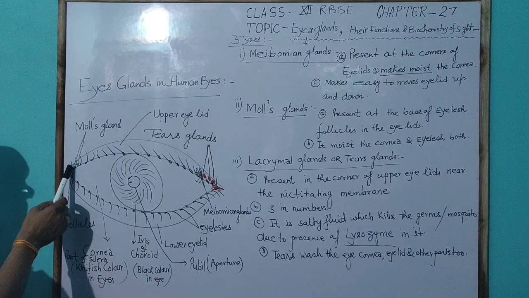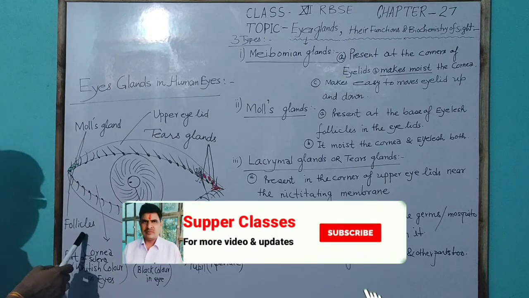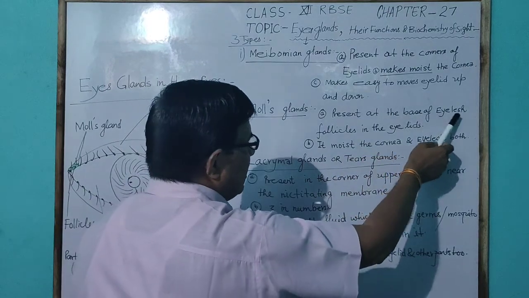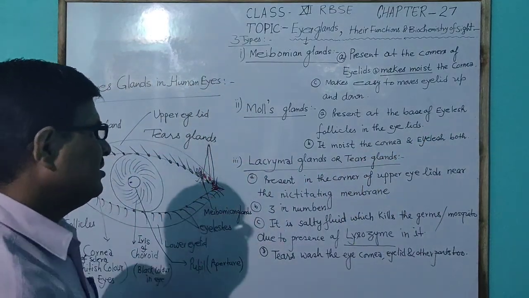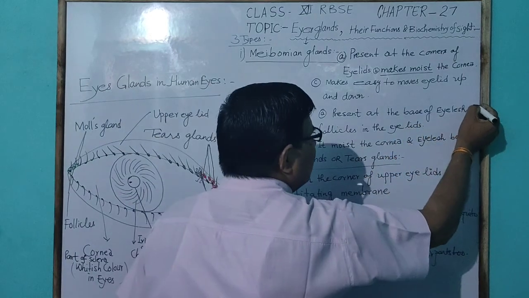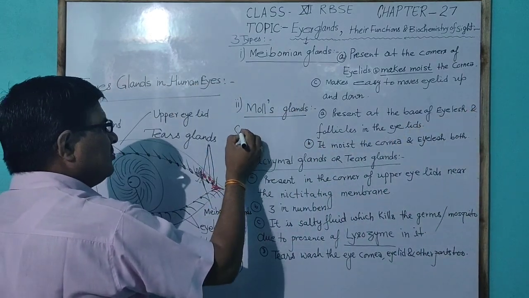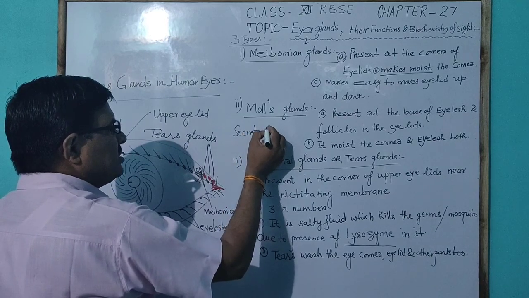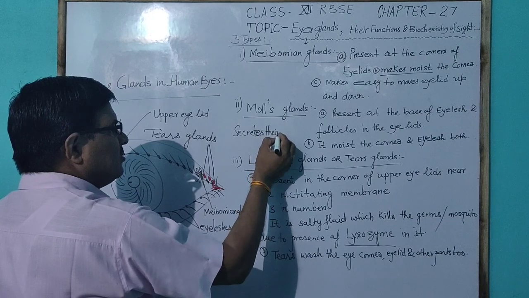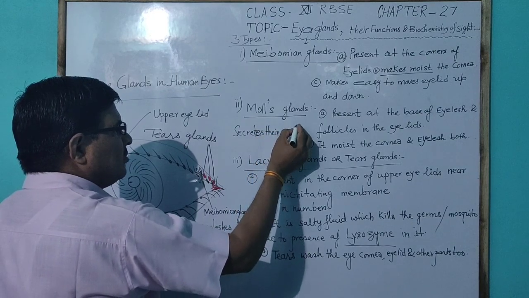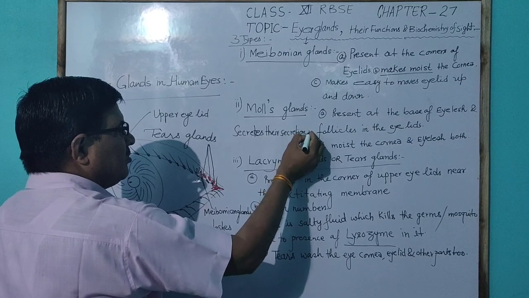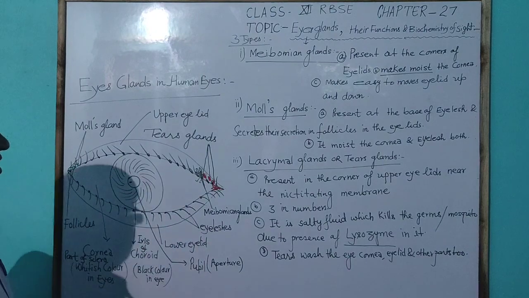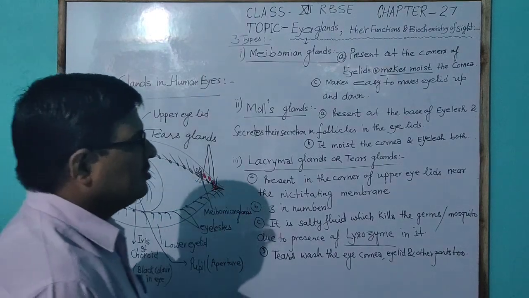This is the eyelash and the base is called the follicle. It generally secretes its secretion in the follicles in the eyelids.